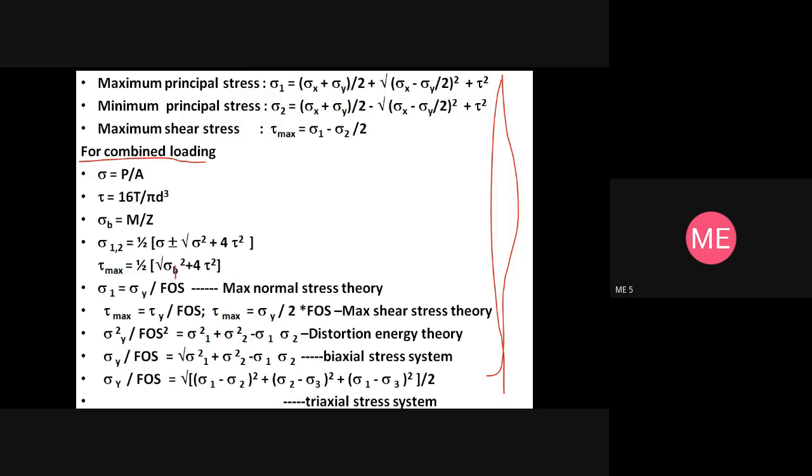Instead of sigma b, you just take it as sigma. It can be sigma b plus sigma axial, or it can be only sigma axial.